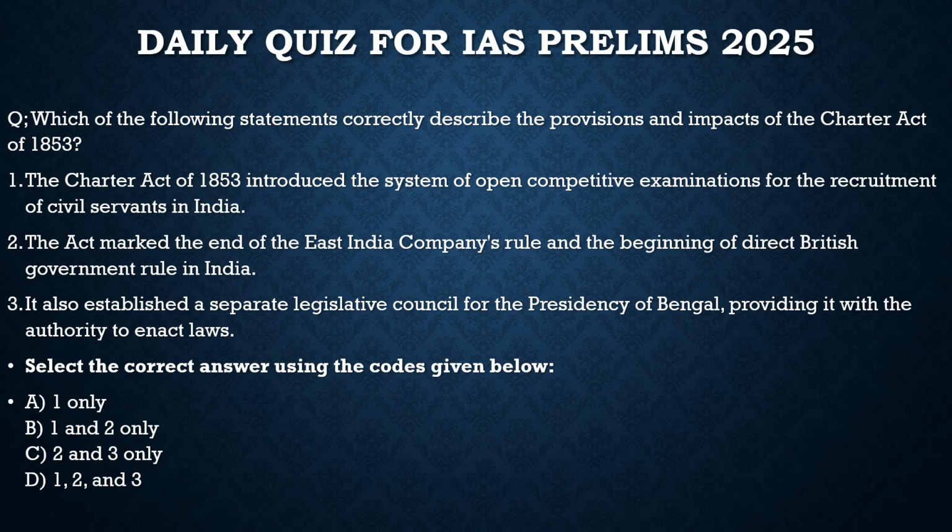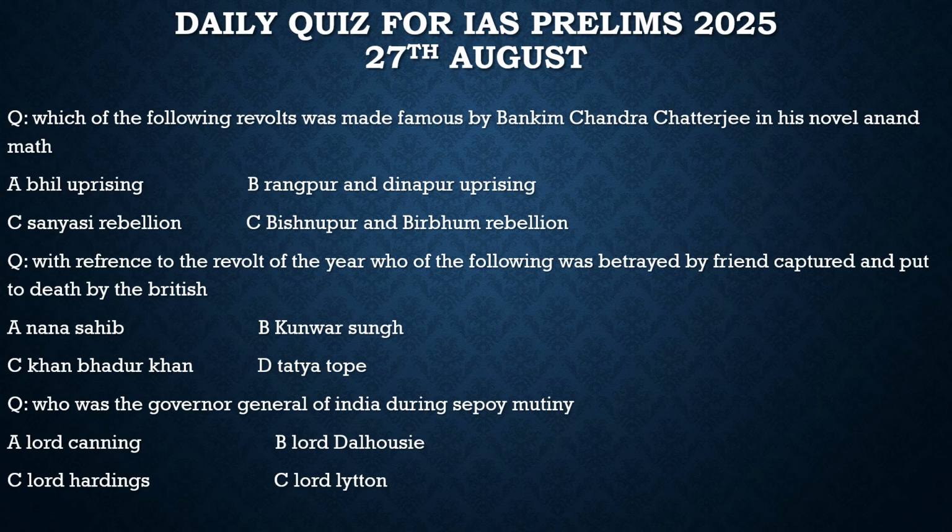Now have a look at the questions asked in the previous year. Let's try to grab most information from them, and let's try to find out the ways by which we can solve those questions. Here the first question is, which of the following revolts was made famous by Bankim Chandra Chatterjee in his novel Anand Math? In the next exam, they can directly ask you a question, the novel Anand Math was written by whom? If you had gone through your previous year questions, it would be very easy for you to answer that.